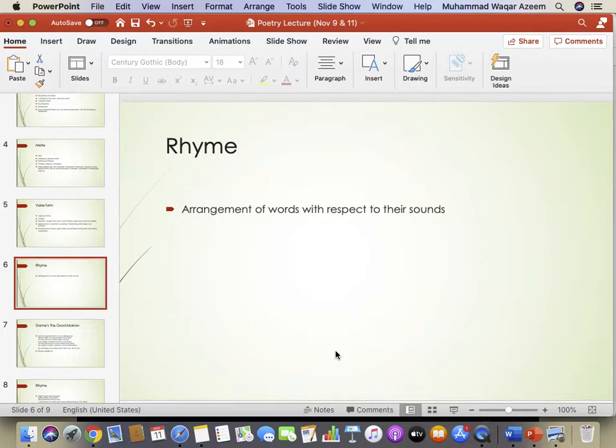Last feature of poetry that we are covering is called rhyme. Okay, so meter, verse form, and the last feature of poetry is called rhyme. Now, what is a rhyme? Rhyme is the arrangement of words with respect to their sounds in a particular poem or in a particular stanza.